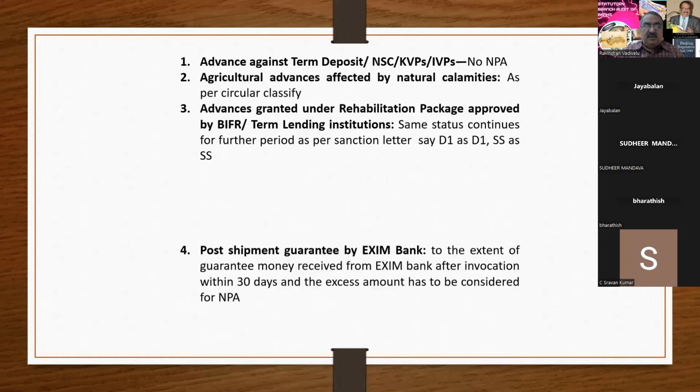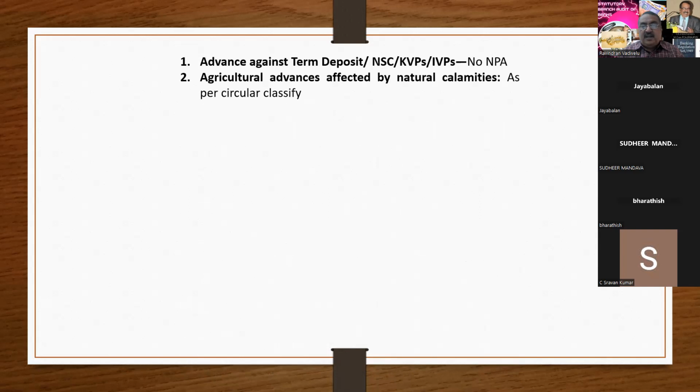And here, agricultural advances affected by natural calamities. Here, you have to be very, very careful. In case there is any flood or cyclone in Chennai, the bank as a whole issues a circular postponing the agricultural due date to some other date, and the branch at Delhi gives effect to this.